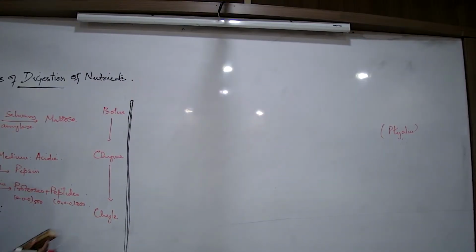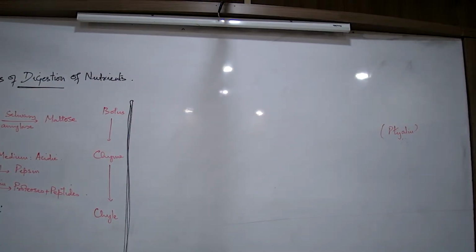So what is the concept of digestion that we are talking about? A big complex molecule breaking down to smaller bits, but digestion is still incomplete. Partially digested proteins: proteins getting broken down to proteoses and peptides. Which enzyme? Pepsin. So protein digestion requires what type of medium? Alkaline or acidic? Acidic, always.